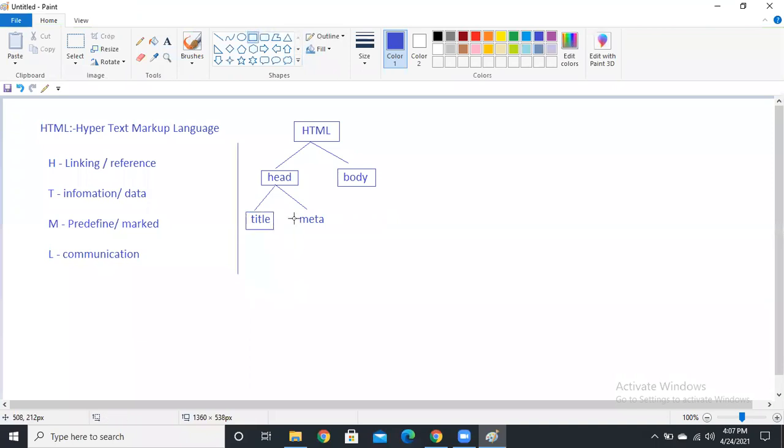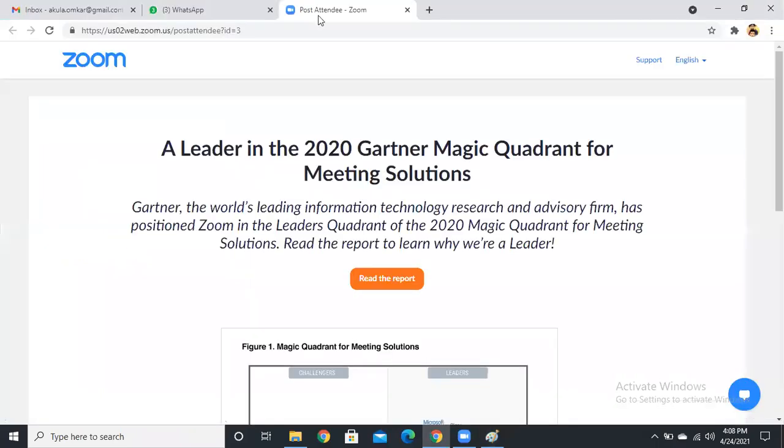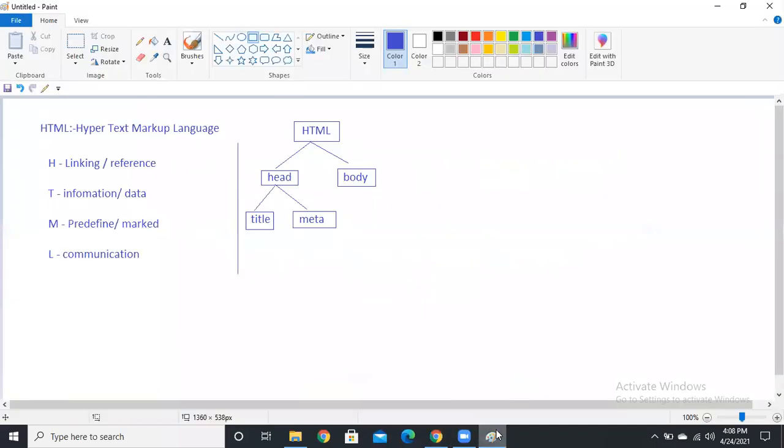The title represents your web page title on the title bar, guys. Simply, here we have an untitled, right? Why? Because I did not save my file. That's why I get untitled only. Suppose now I open a Zoom meeting, WhatsApp, inbox, something. How does that come? Using the title tag only, we represent the title.